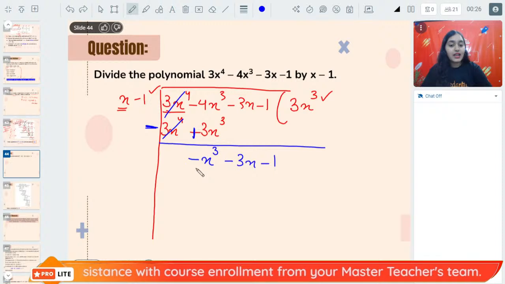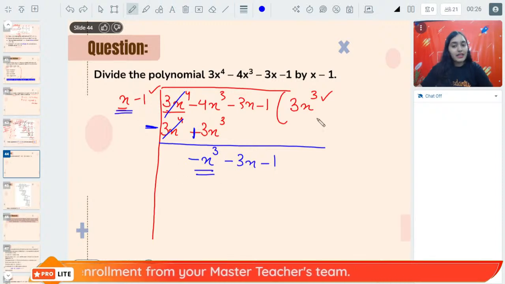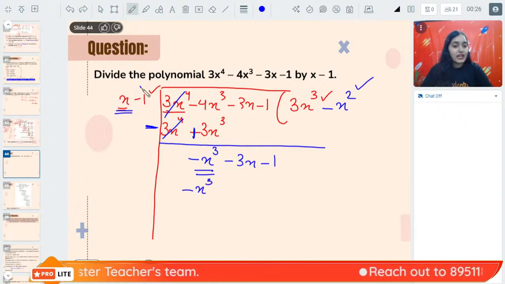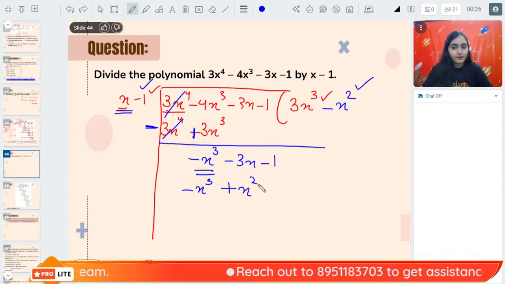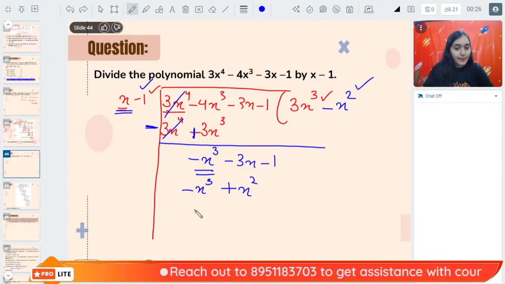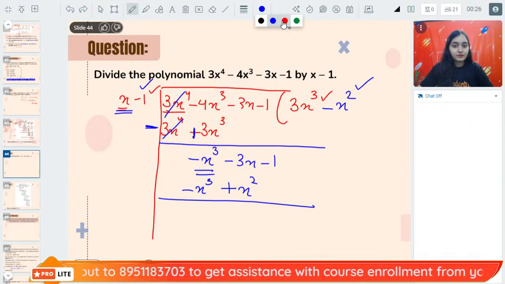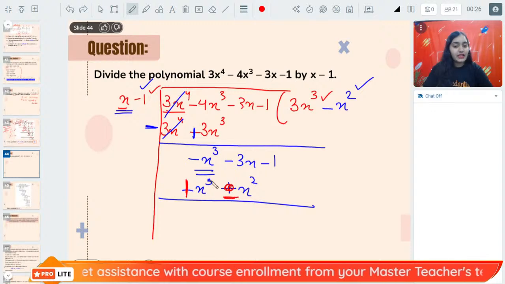Again start dividing. Minus x cube divided by x will be minus x square. So minus x square into minus 1 is plus x square. Right? Next, change the sign, flip the sign. How will you flip the sign? So this will become plus and this will become minus.